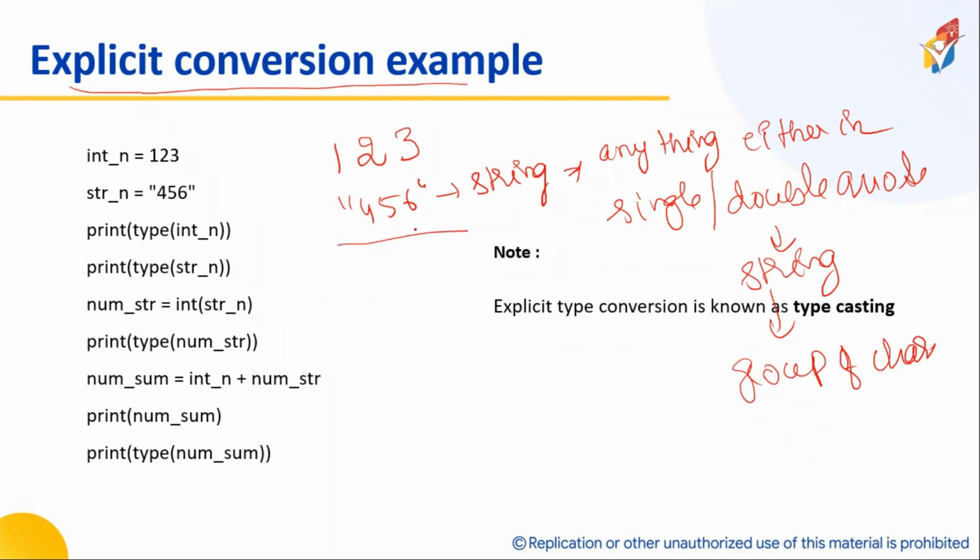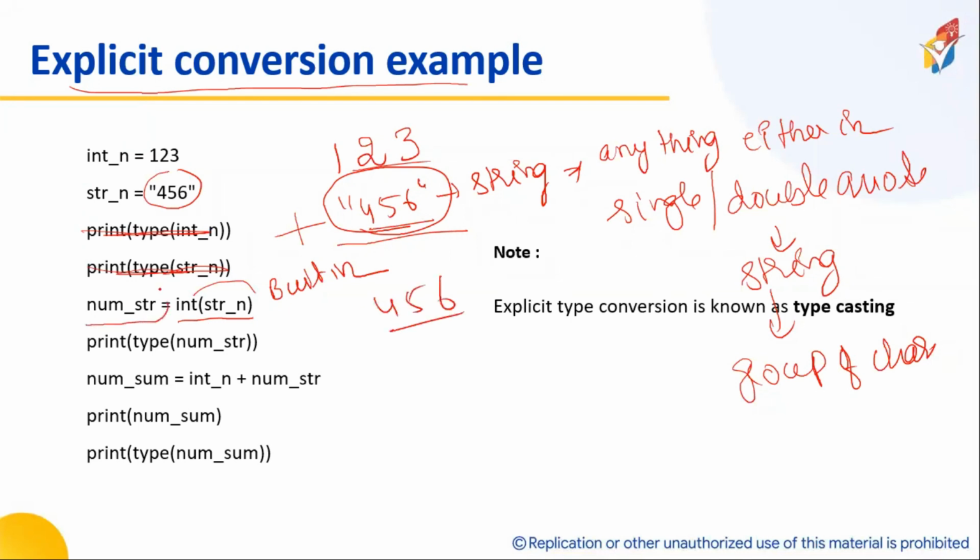So actually speaking, I cannot do addition. A string cannot be added with an integer. So what do I have to do? Look here. I need to convert the string into an integer. Don't look at these two lines, not required. Look at what I'm doing here. This string 456, I'm converting into an integer by using this built-in function. Now this 456 will become integer 456.